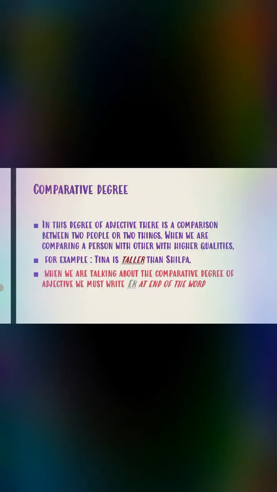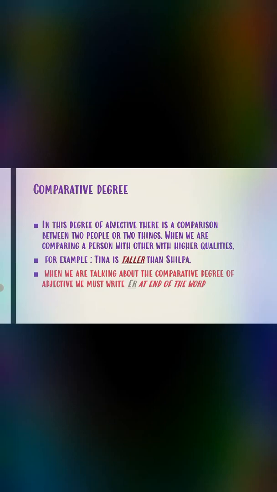Now I will tell you about comparative degree. In this degree of adjective, there is a comparison between two people or two things, when we are comparing a person with another with higher qualities. For example, Tina is taller than Shilpa. So in this comparative degree, we are comparing two things, only two things, not more than two things.